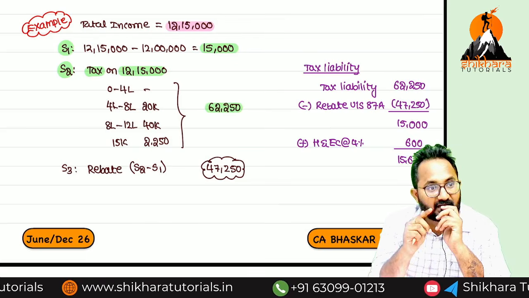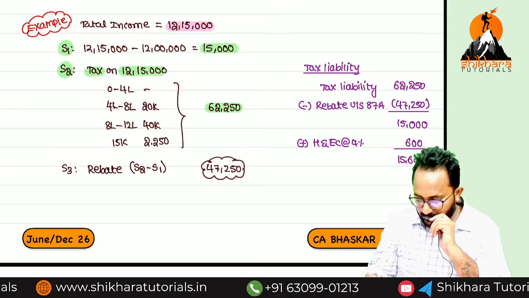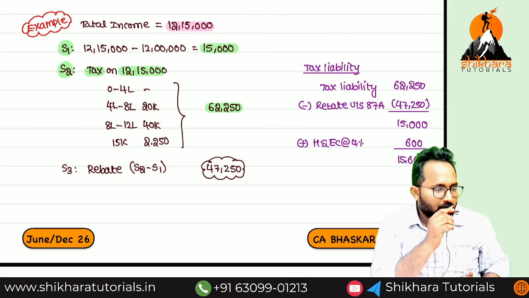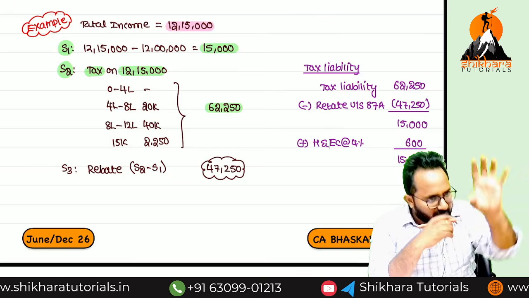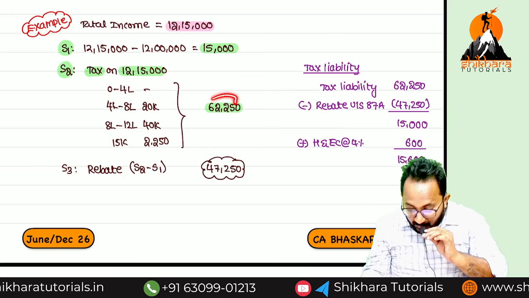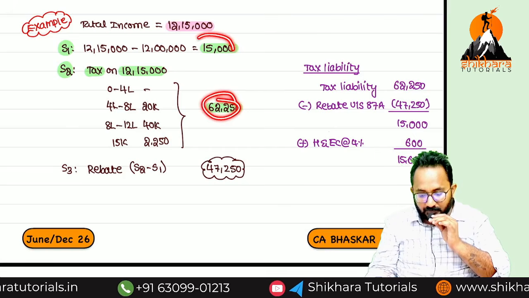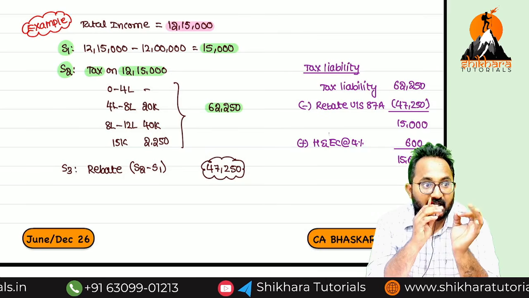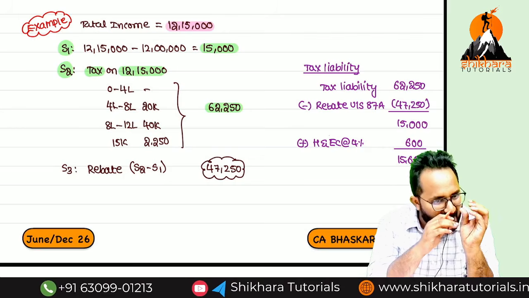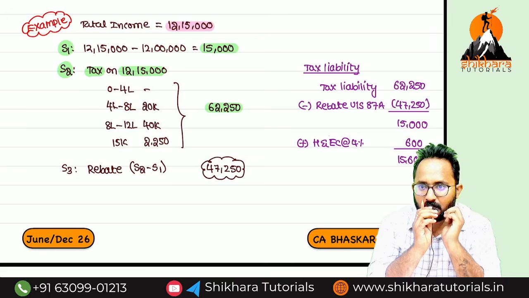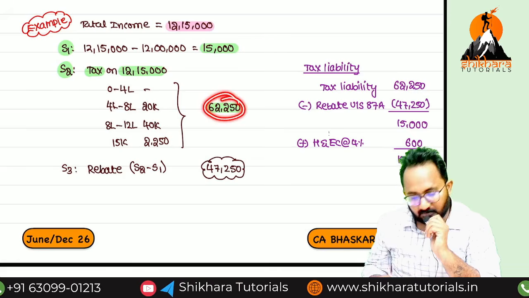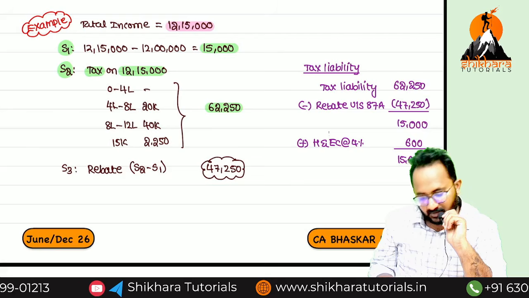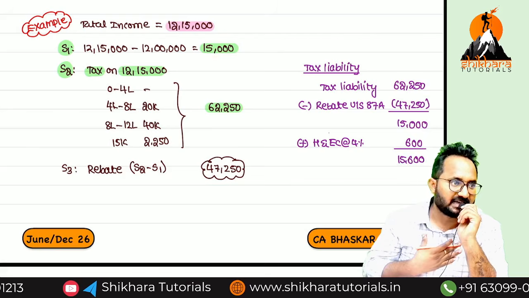What is the income additionally over the 12 lakh? 15,000. Up to 12 lakh they are saying no need to pay tax. How much did I earn more than 12 lakh? 15,000 only. But they are asking how much tax? 62,250. Up to 12 lakh, no tax, but if I am earning just marginally more than 12 lakh, they are asking 62,250. Instead, I can say, sir, I will give this 15,000 additional income to you only, don't ask tax from us.